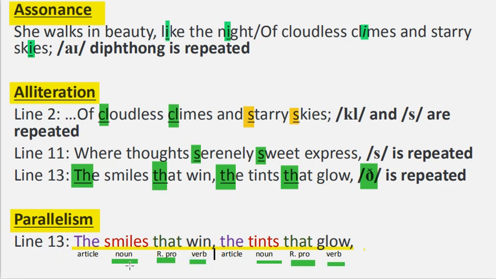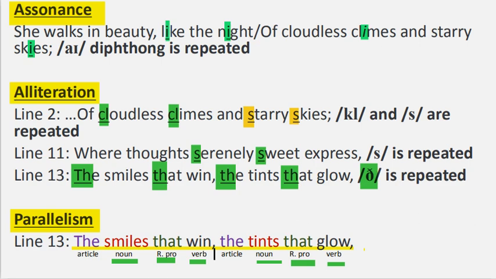If you look at it, article, noun, relative pronoun, verb. That is the first clause. Then the second clause as well, article, noun, relative pronoun, verb. So it is the same structure. That is what we call parallelism.